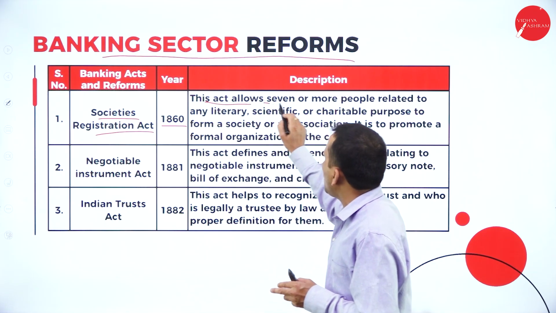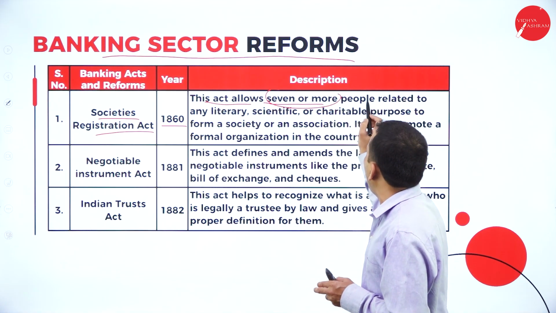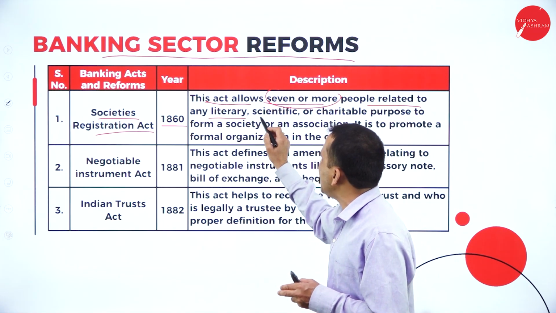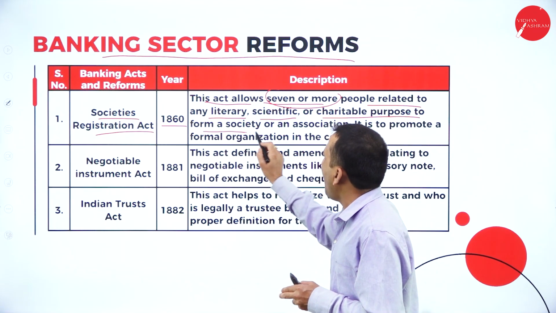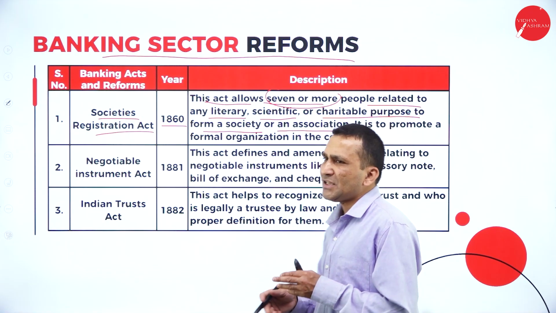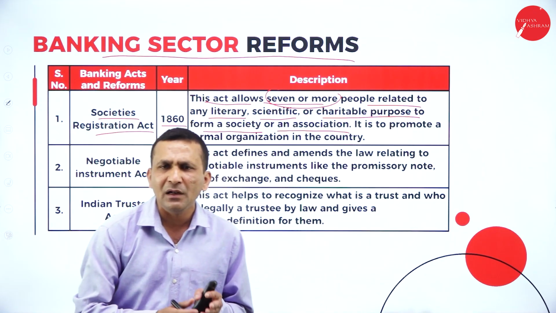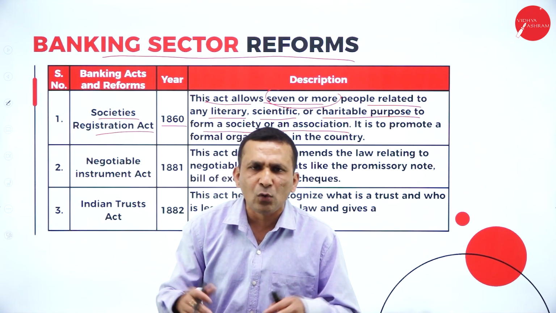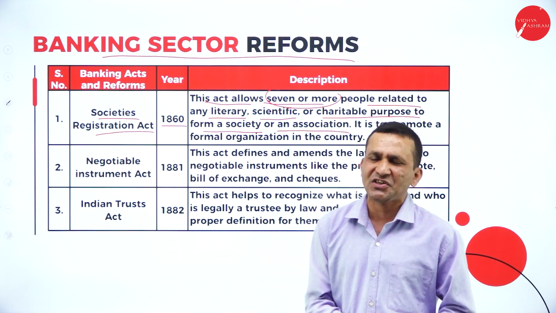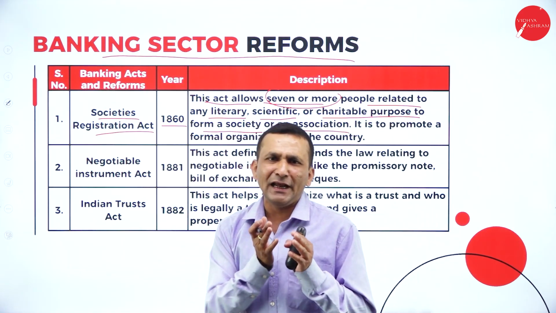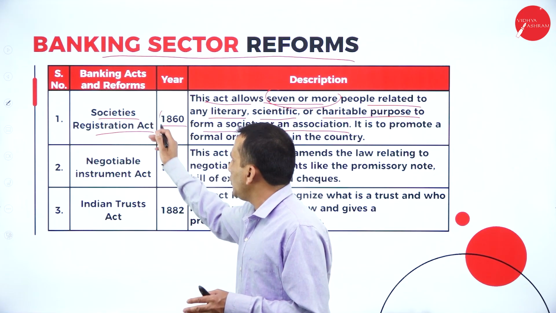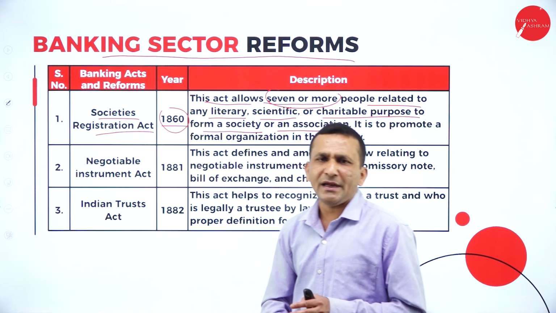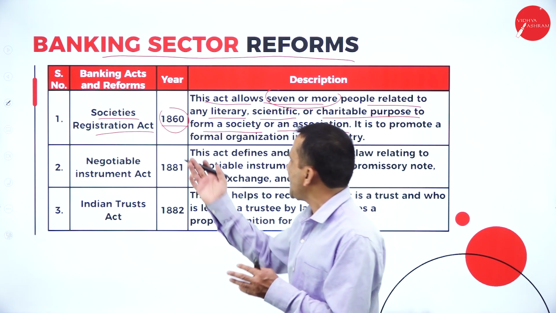This act allows seven or more people to form a society or association for literary, scientific and charitable purposes. A group of voluntary people join together to open one specific association to run their activity, and they register under the Act of 1860, the Society Registration Act.